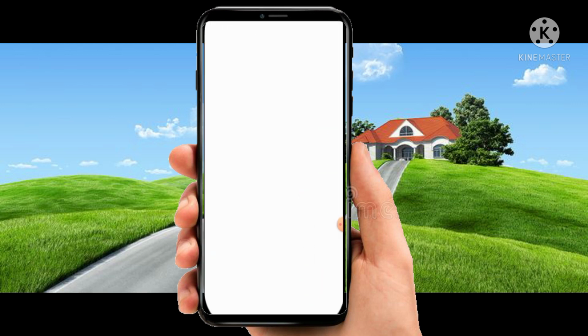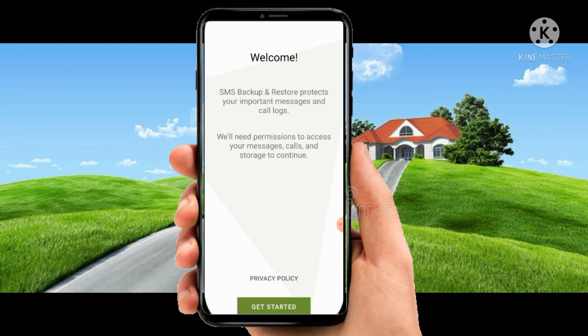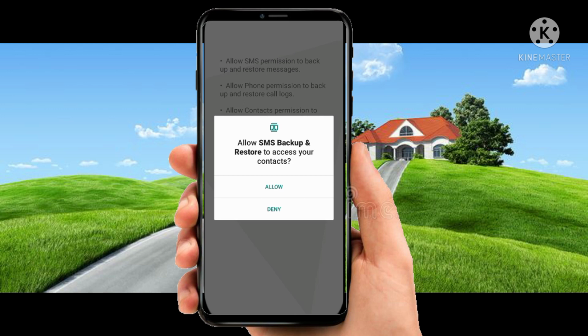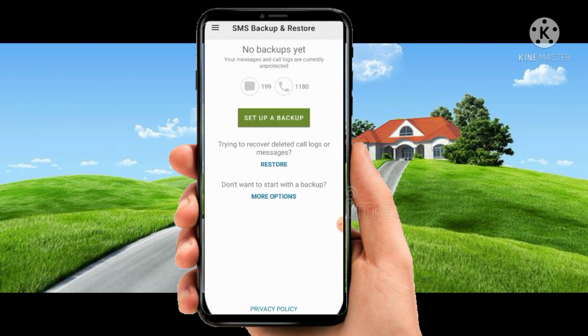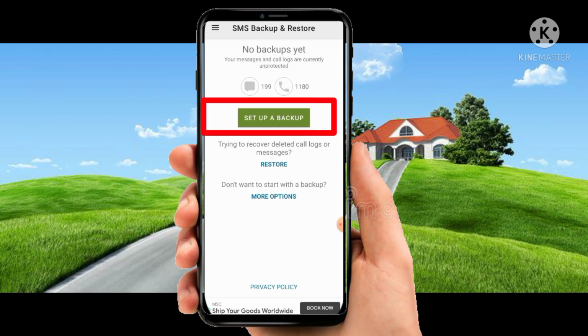Click on get started. Tap on allow. Click on allow. Click on set up a backup.